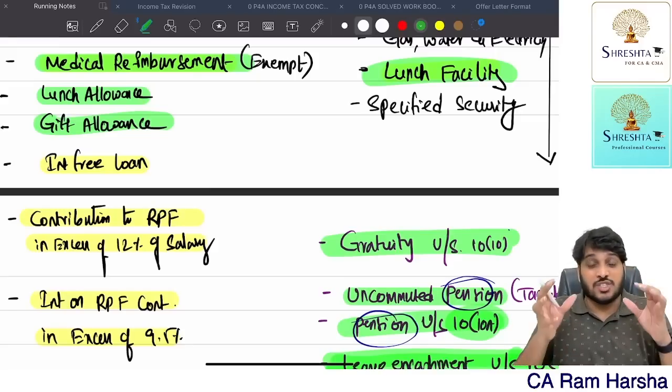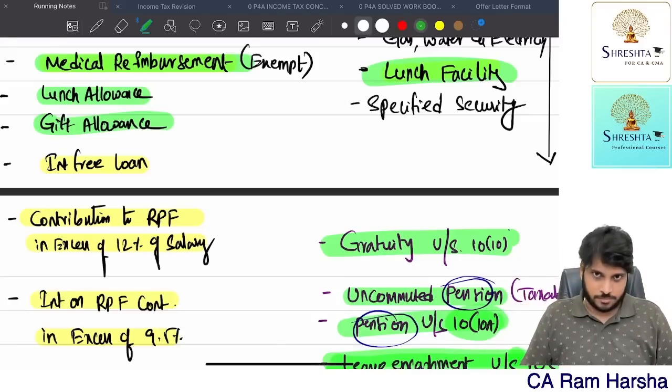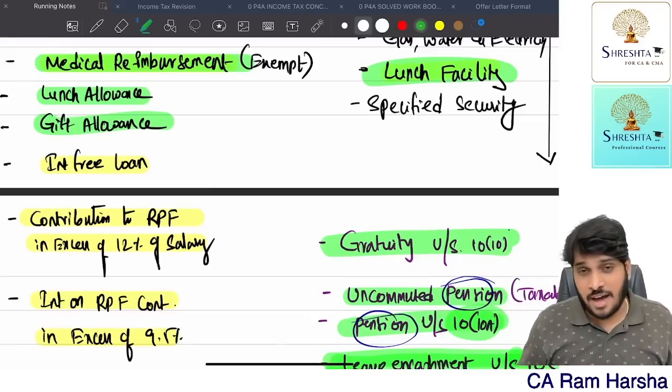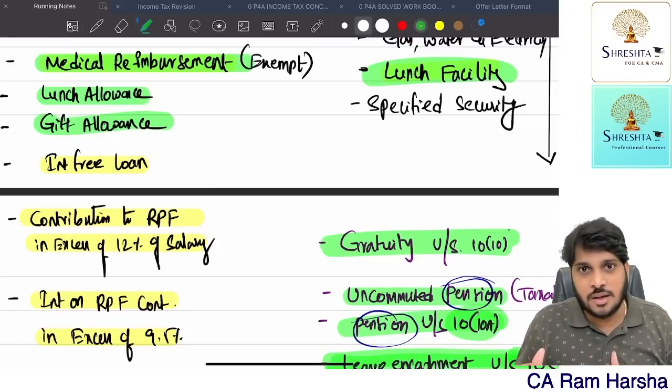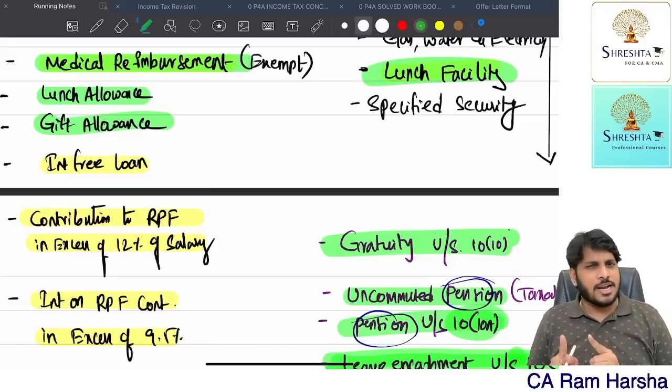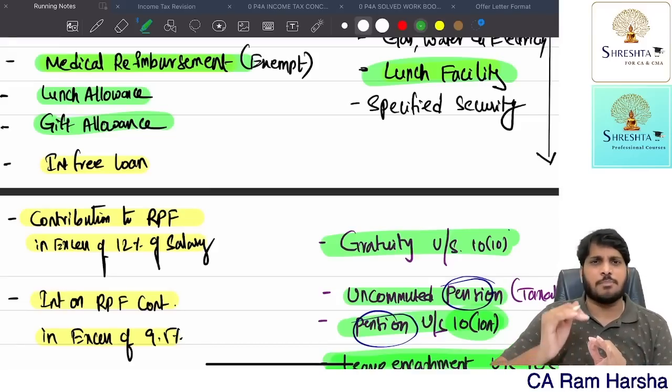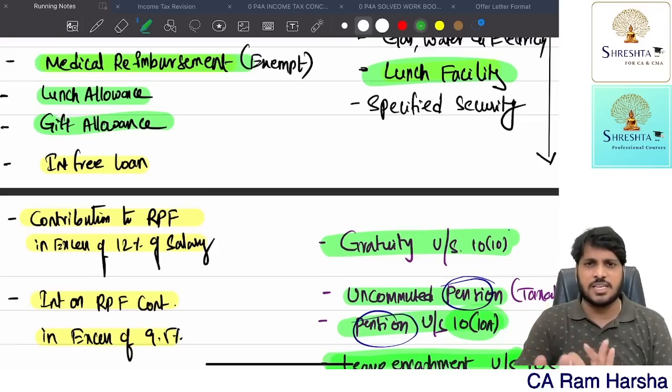If the value is not exceeding 5,000 in the entire year, fully exempt. If the value is exceeding 5,000, fully taxable. Alternative treatment, up to 5,000 exempt. Beyond that, whatever the value of the gift is, that is taxable.